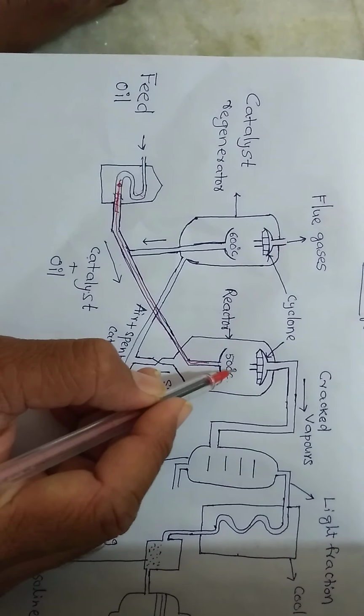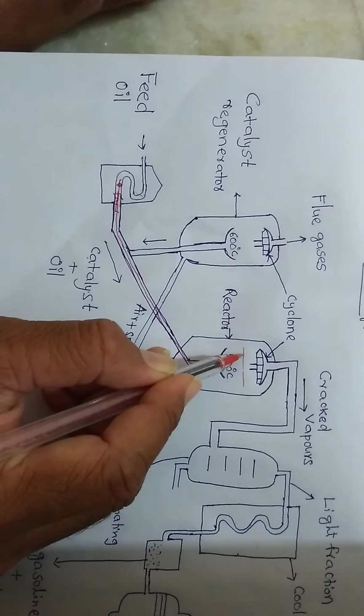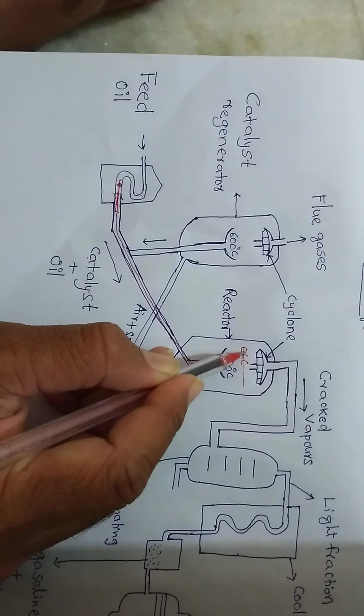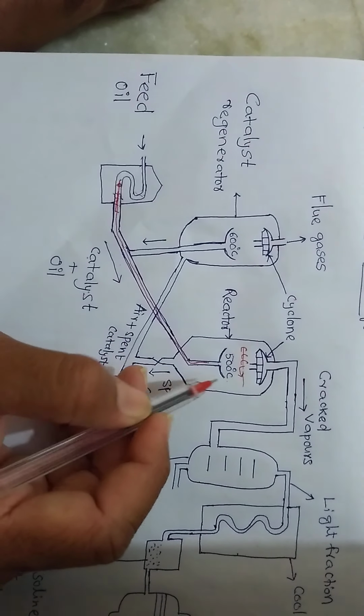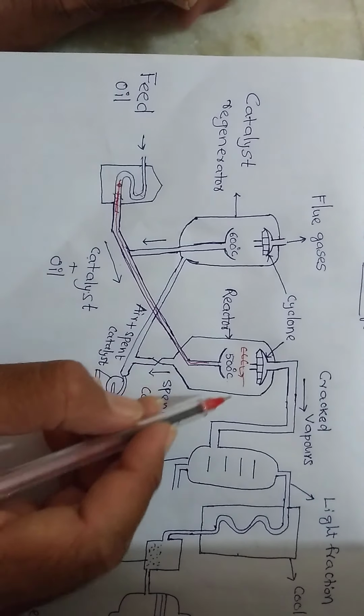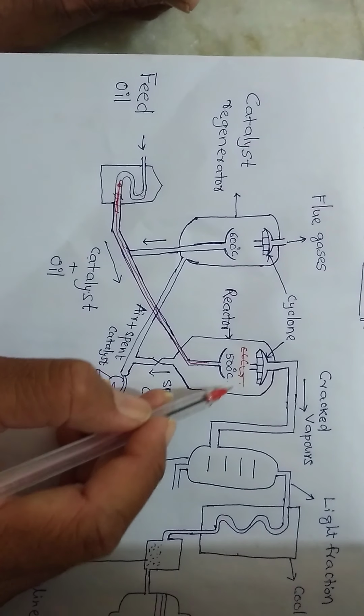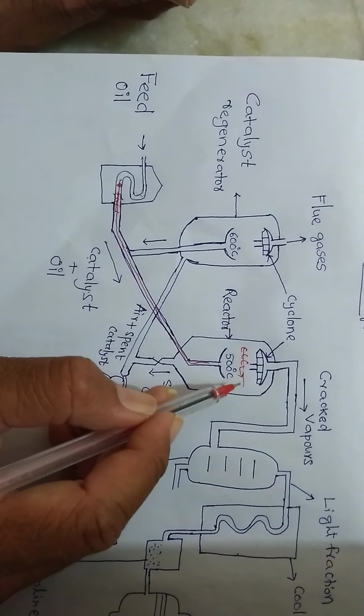Now, these vapors of the heavy oil, high hydrocarbons like that, are decomposed or breaking down into small pieces. That is a chemical reaction, right? Breaking down of higher hydrocarbons in presence of the catalyst. We have the heavy oil, we have the catalyst, right? The breaking down of the higher hydrocarbons into small molecules happens in the reactor.